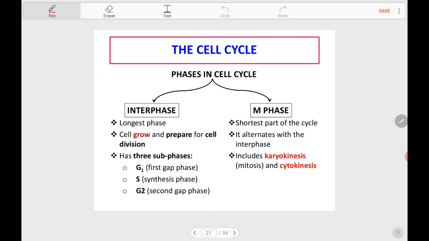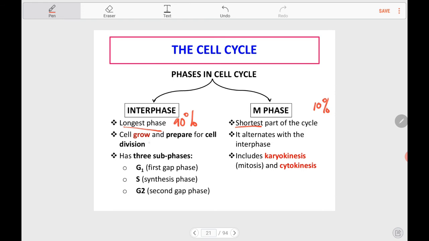Here we can see the comparison between interphase and M phase. Interphase is the longest phase, which is about 90% of the life cycle of a cell. However, the M phase is the shortest part of the cell cycle, which is about 10% of the life cycle of a cell.